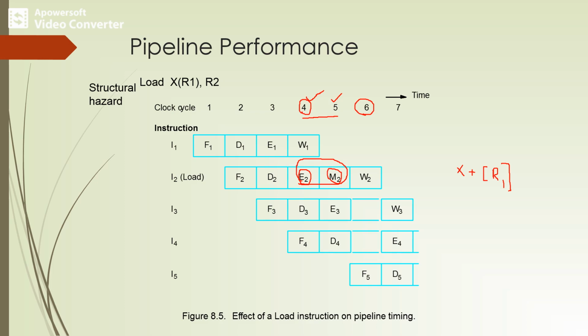If the register file had 2 input ports, that is, if it allowed 2 simultaneous write operations, the pipeline would not be stalled. So if the register file has 2 input ports, we can avoid the pipeline stall. In general, structural hazards are avoided by providing sufficient hardware resources on the processor chip.